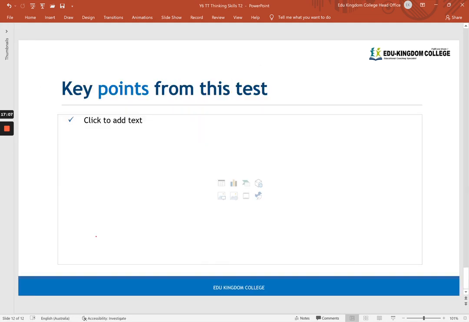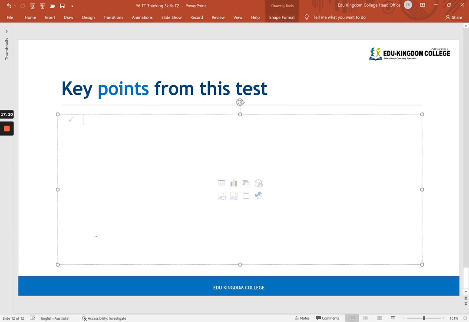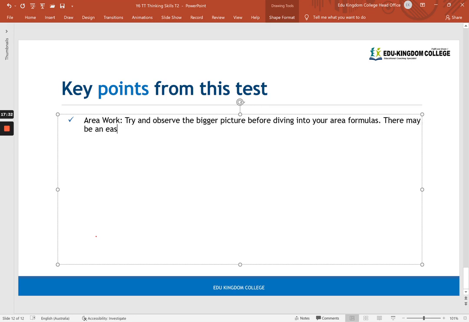Okay, so let's just wrap up with some points from this test. Let's do some for area work. Okay, try and observe the bigger picture before diving into your area formulas. Okay, there may be an easier way to solve out the question.